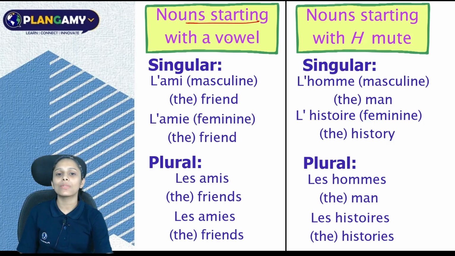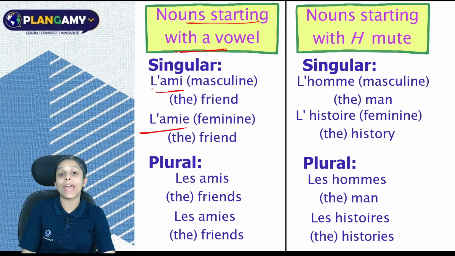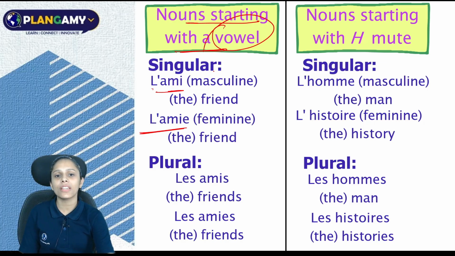It says noun starting with a vowel. So, l'ami, it is L-A-M-I. Since it is starting with a vowel, you will contract it and write l'ami. This is again l'amie, L apostrophe A-M-I-E. You are contracting here and writing l apostrophe because it is beginning with a vowel, that is A, E, I, O, U.